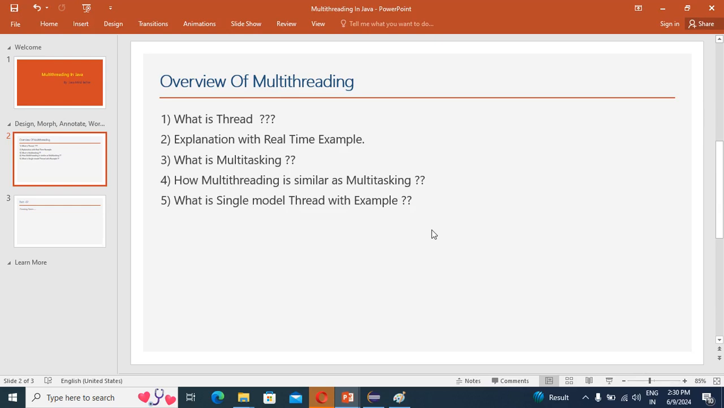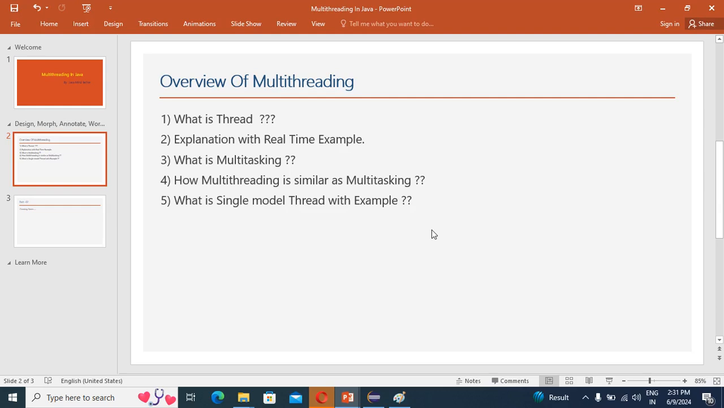Many candidates are confused once the interviewer starts multi-threading. Once the interviewer asks, do you know multi-threading, many candidates hesitate and are confused about what type of question they may ask. So don't be confused guys. If you follow the entire video, definitely your fear will be completely removed, and you won't have any confusion.